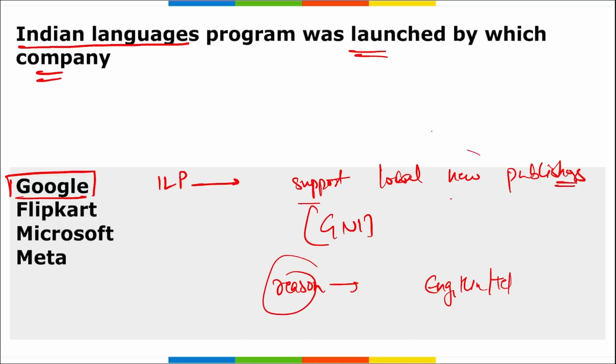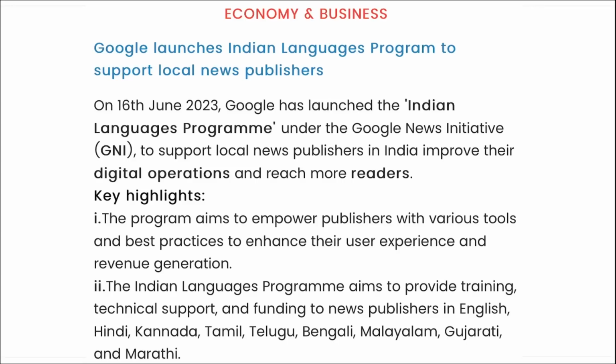They need to have a minimum of 12 months of continuous operation and at least 50 employees, right? So it is Google that launched this Indian languages program. Here you can see it is the Indian languages program that was launched under the Google News Initiative, and the parent company Google launched this.